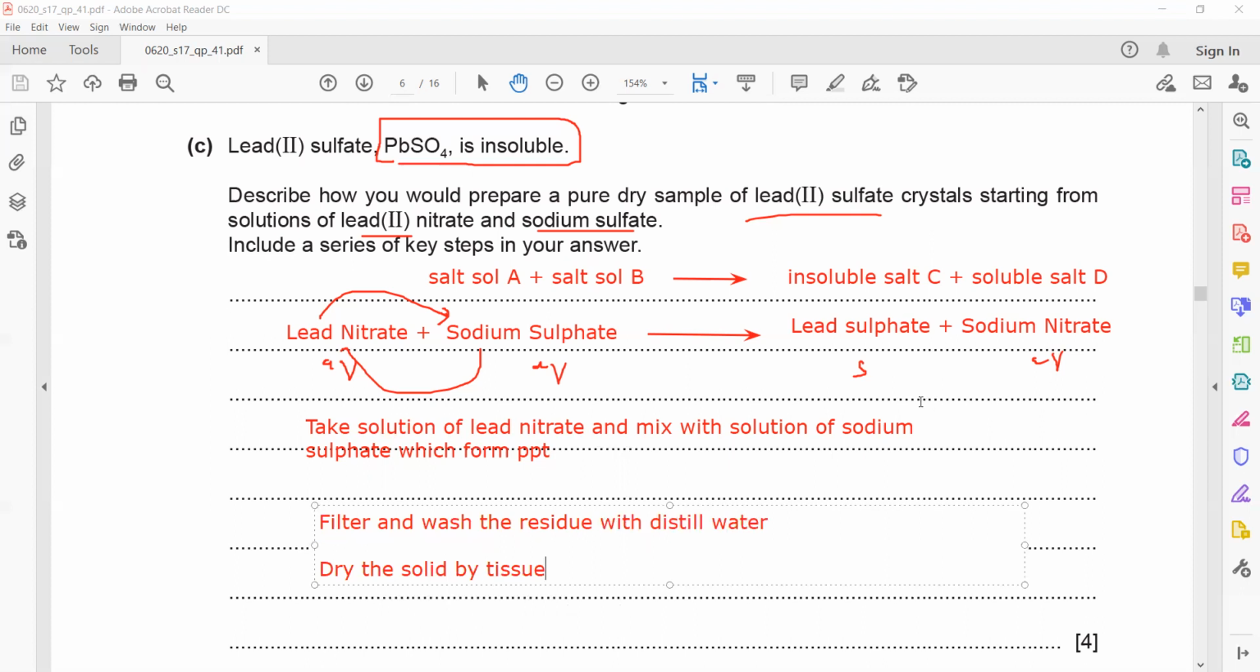Is it clear how we prepare a sample of lead sulfate by mixing two soluble salt solutions? One is lead nitrate, another one is sodium sulfate. So whenever we prepare an insoluble salt by ionic precipitation, we always mix two salt solutions.